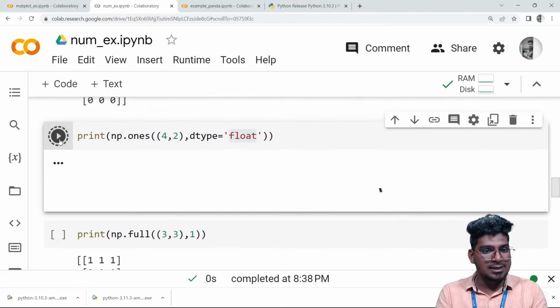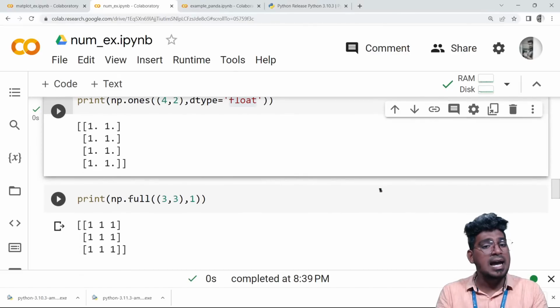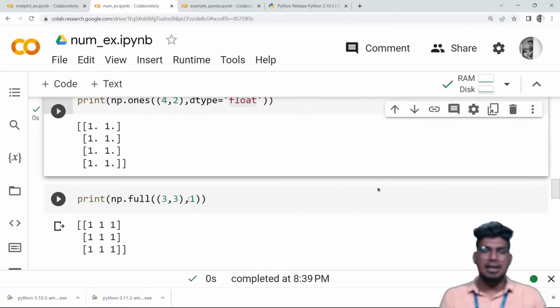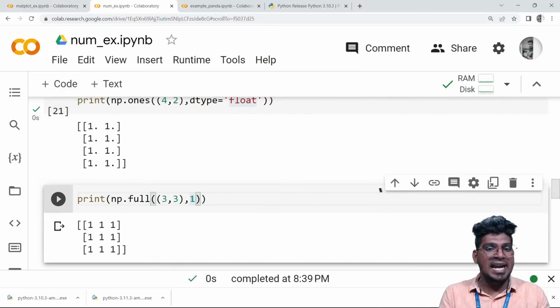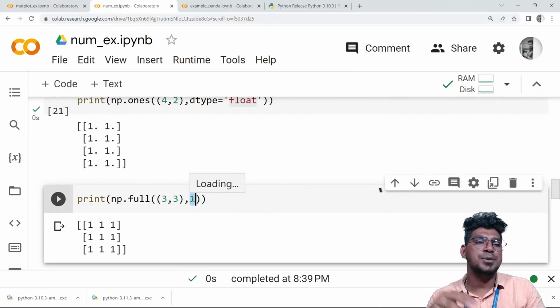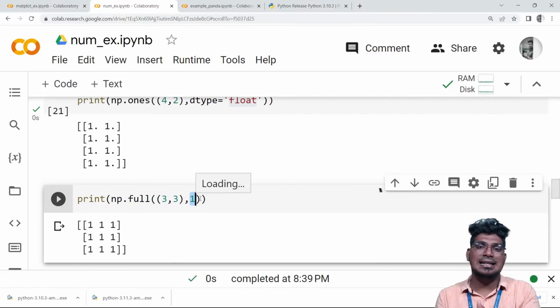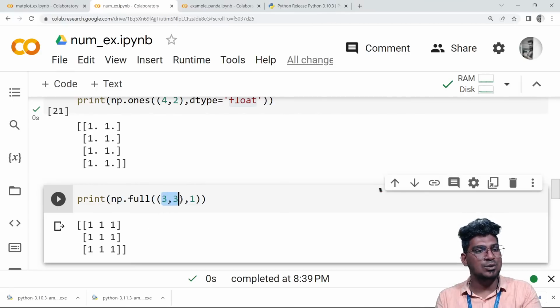Now I'm going to run this. You can see this np.full function. For example, if you specify any value here, 3 by 3 and filled with one single number. For example, if I mention 2 or 3 or 1, it will be filled into this particular 3 by 3.